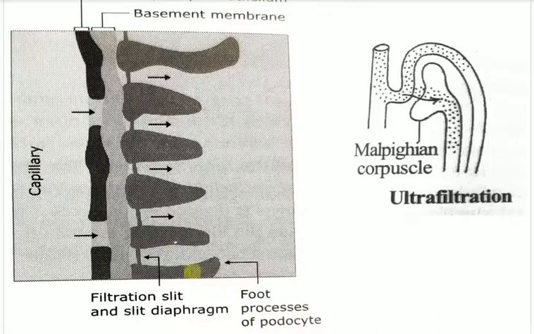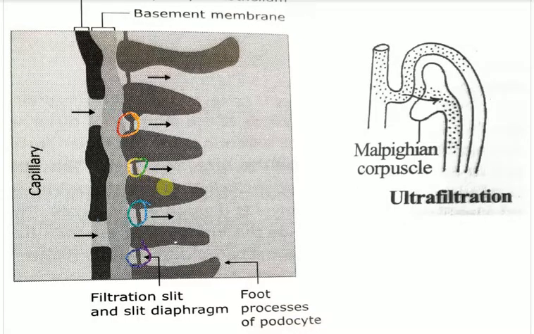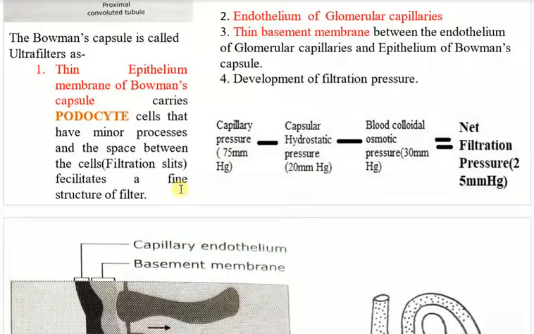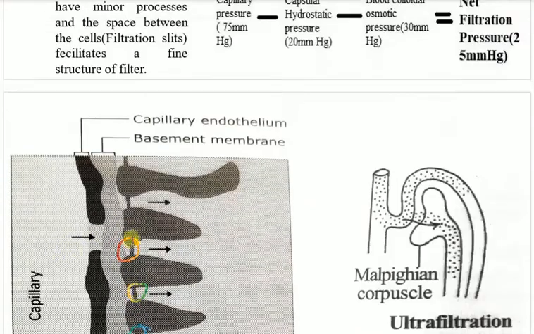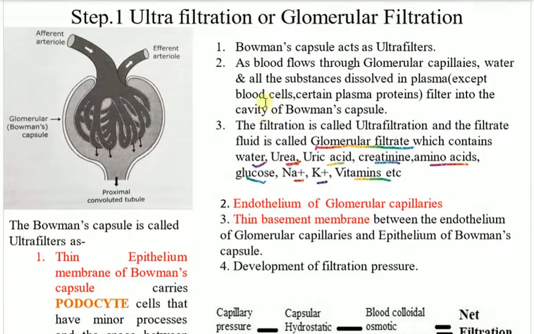These are the podocyte cells. Look, these are the foot processes of the podocytes. In between them you can see the pores, the space left between the cells. This whole structure, the podocyte cells, the foot processes, and the space between the cells, generates a structure of a filter. Okay. Then what happened?